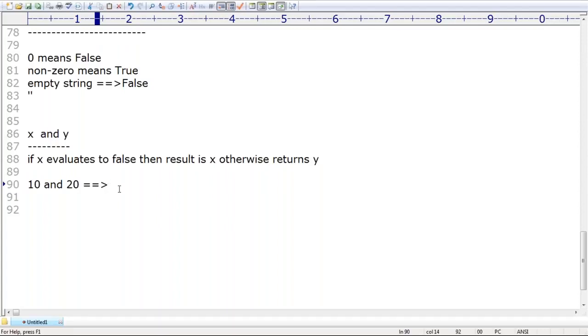Okay. Very simple. How can you consider 10 as true? Some person is asking. Already I told, right? Non-zero means true. 0 means false. Are you getting? Can you please observe that? Non-zero means true and 0 means what? False. Okay. Everyone, can you please tell what is the answer? Tell whatever possible answer. Based on your answer, I will decide whether I need to explain once again.